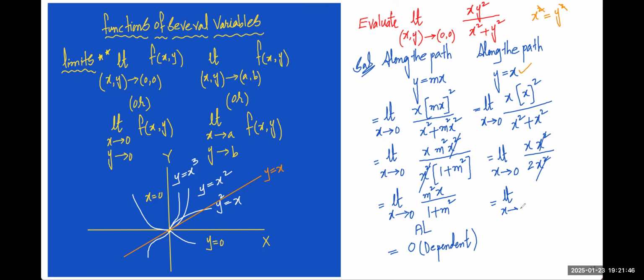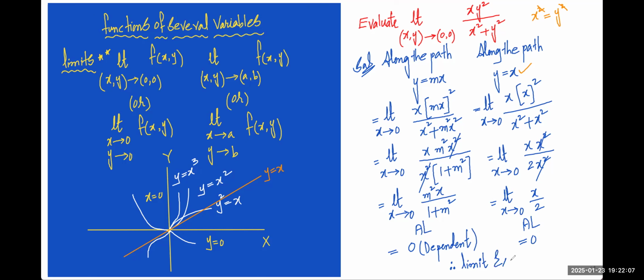x extending to 0. I have not taken the book's questions yet, I am telling you my own questions. X by 2. Then if you apply the limit, you are getting the answer is again 0. It means in both of the paths you are getting the answer 0. Therefore, simply we write here: limit exists.